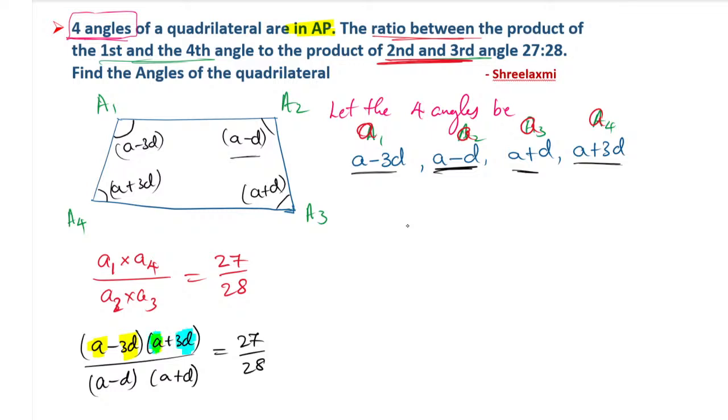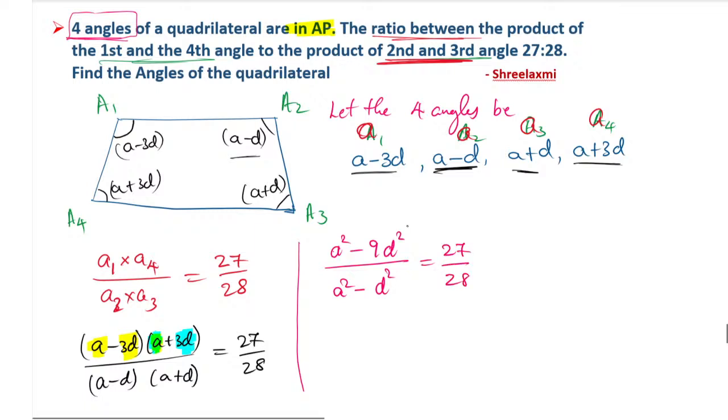Both are similar kind of question, meaning we have an identity. The identity gives a square minus 9d square, divided by a minus d into a plus d, which is nothing but a square minus d square, and that is equal to 27 by 28.